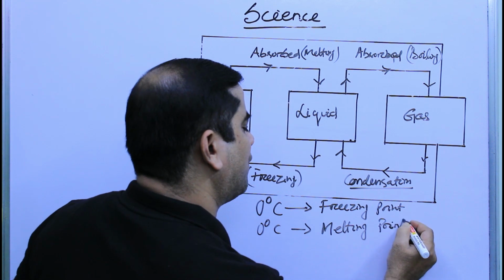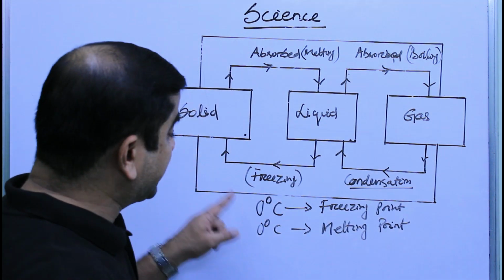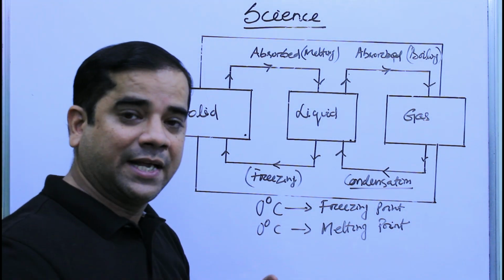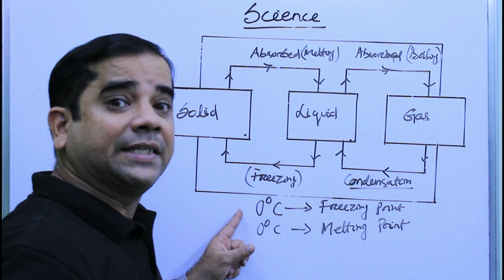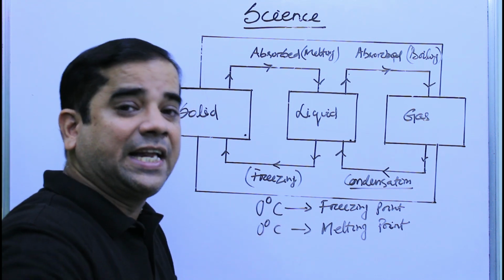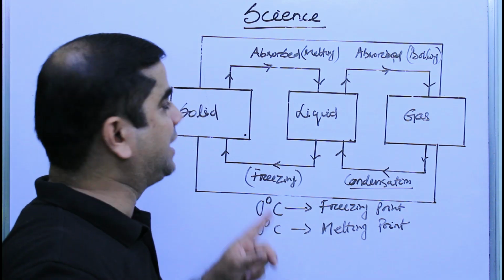During this process, the temperature stays at 0 degrees Celsius. Whenever ice melts, till it converts itself into water, the temperature stays at 0 degrees Celsius. In the same way, whenever water freezes, till each drop of water freezes into ice, the temperature stays at 0 degrees Celsius.